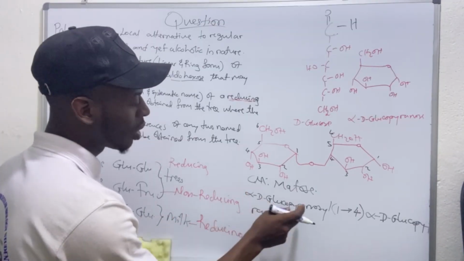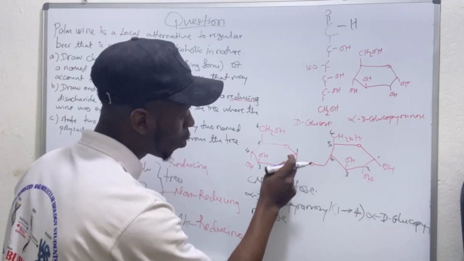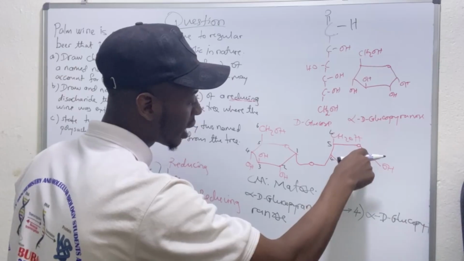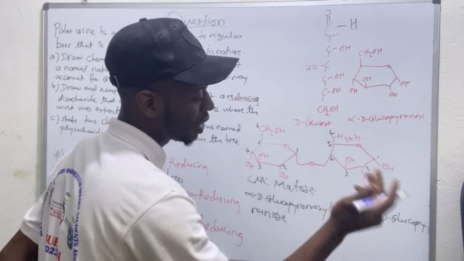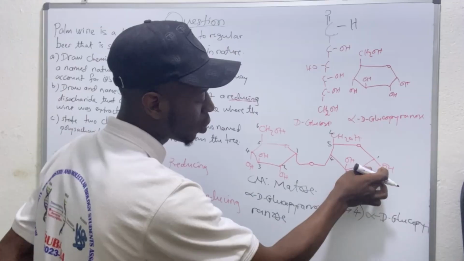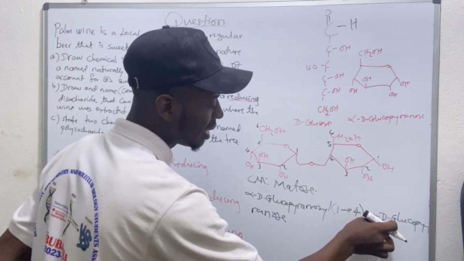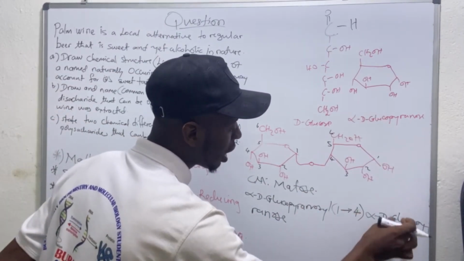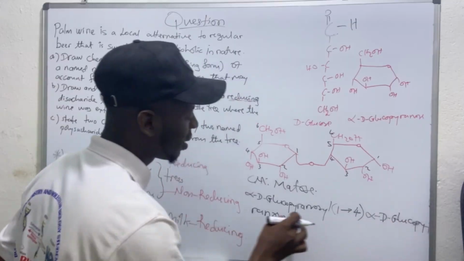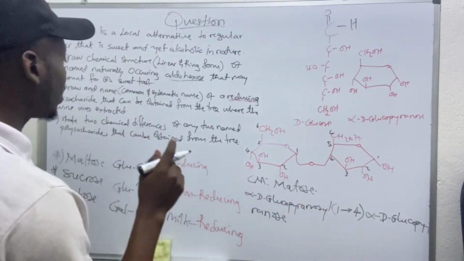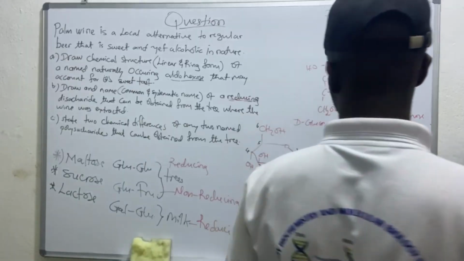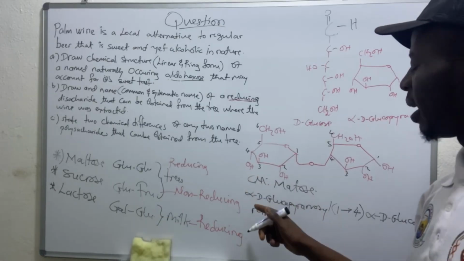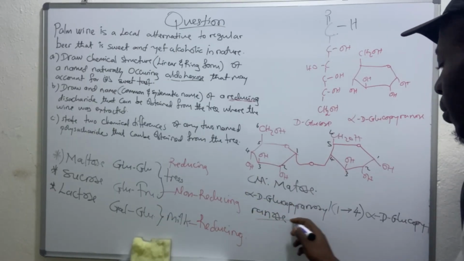So it's alpha D glucopyranosyl 1,4 alpha D, because it's from the D glucose and the hydroxy group here is pointing in the alpha direction. In some cases, you will see this OH group pointing up, and in that case you put beta D. But for the sake of this video, I put it pointing down, so that's why I'm putting alpha D, also from another glucose, glucopyranose. So that's the systematic name of that particular disaccharide. So we have given the common name and the systematic name. This is the systematic name here.